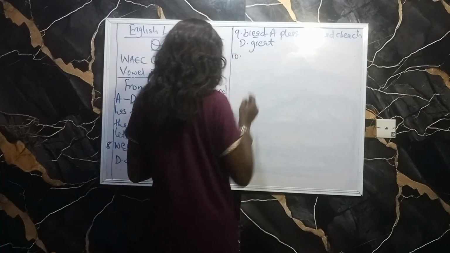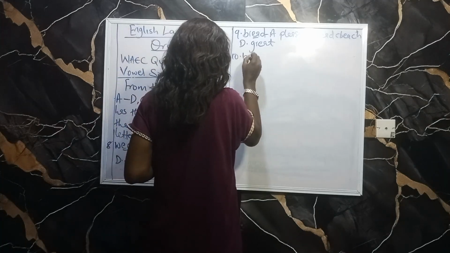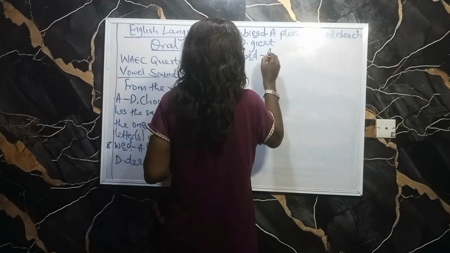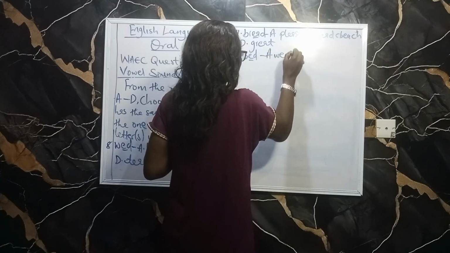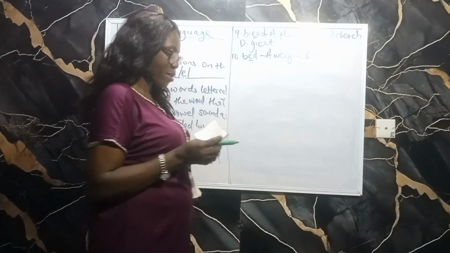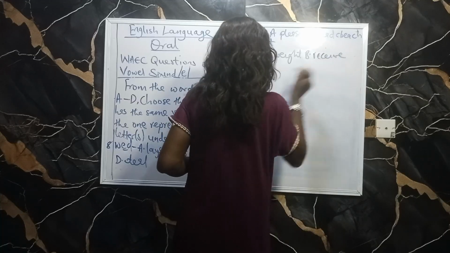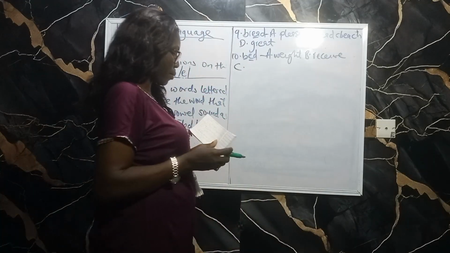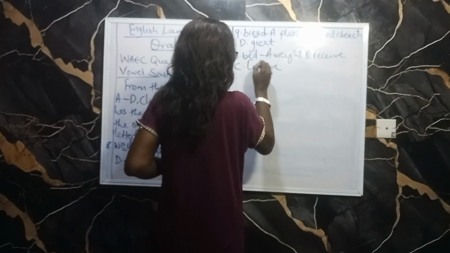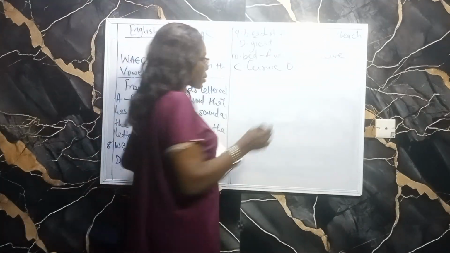Then 10, we have bed. Under bed, we have options like A, wait, B, we have receive, C, we have leisure, and D, we have height.